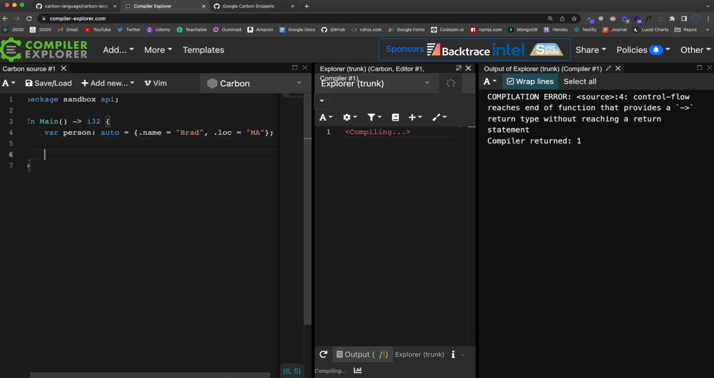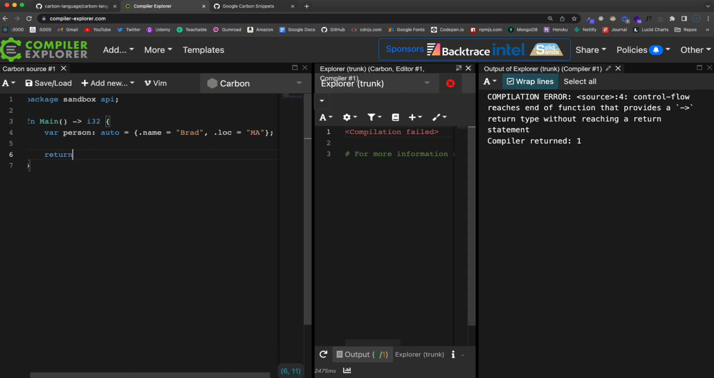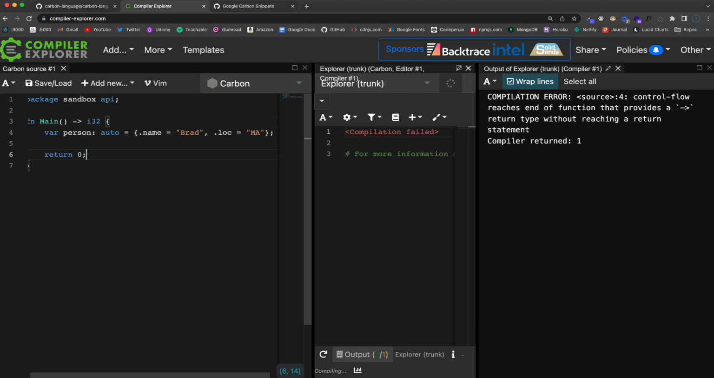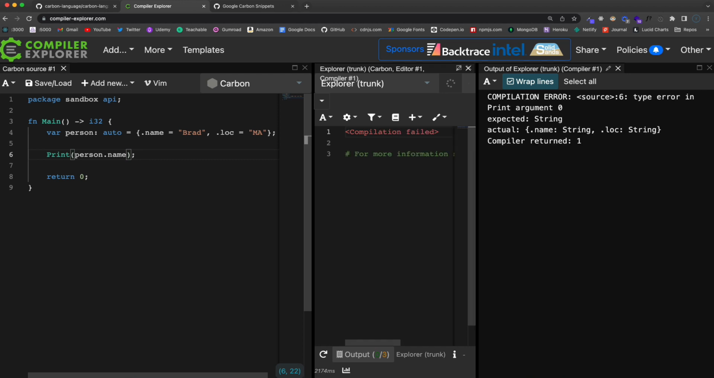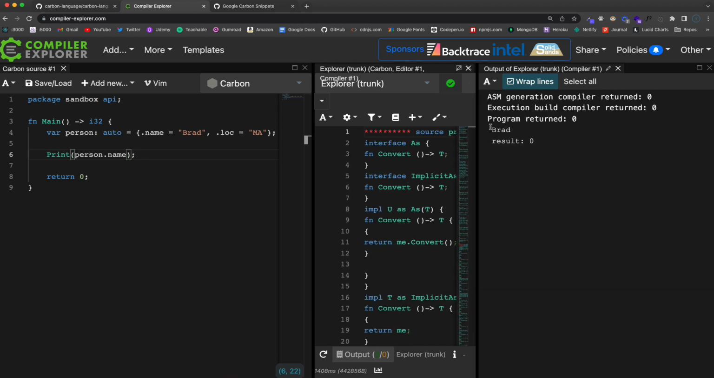And then if we do, well, that's not going to work because I got rid of the return. So we'll say return 0. And then let's do a print. Okay, so now if I want to print out the name for this person struct, then I could do person.name. So there we go. So now it's printing out Brad.